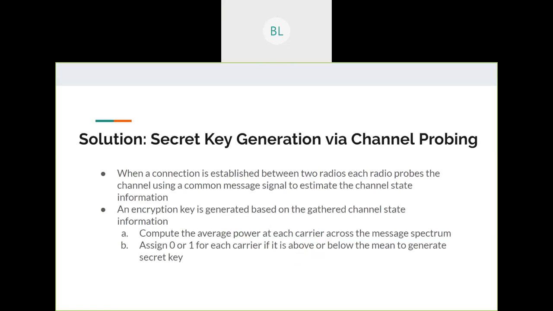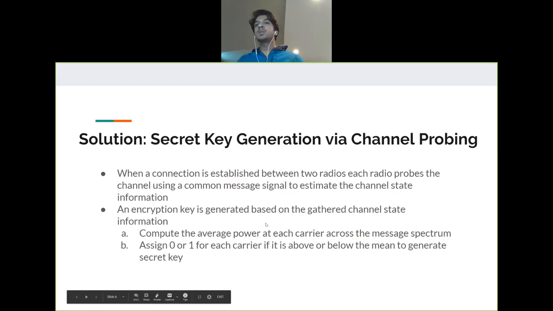So our solution is to do secret key generation via channel probing. When a connection is established between the two radios, each radio probes the channel using a common message signal to estimate the channel state information. After that, an encryption key is generated based on that gathered state information, and the average power at each carrier is computed across the spectrum. And each carrier is assigned a 1 or 0 based on if it's above or below the mean to generate a secret key.